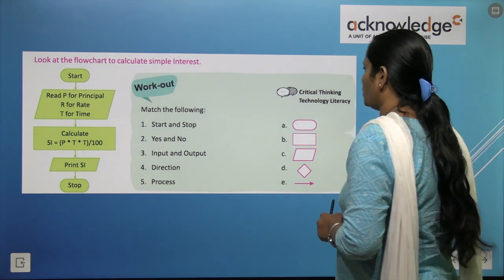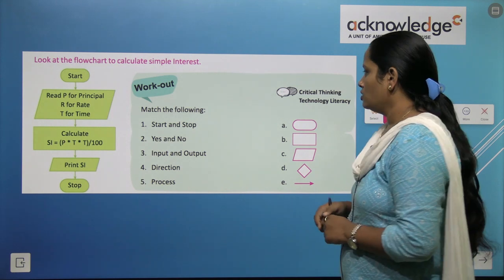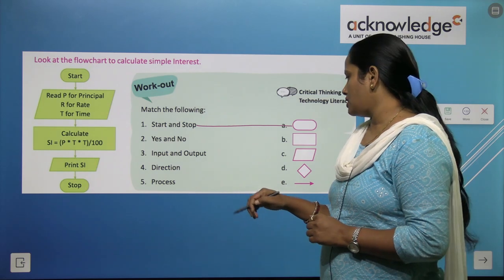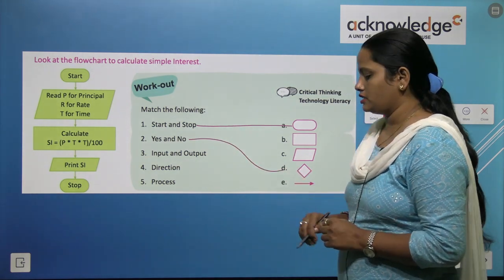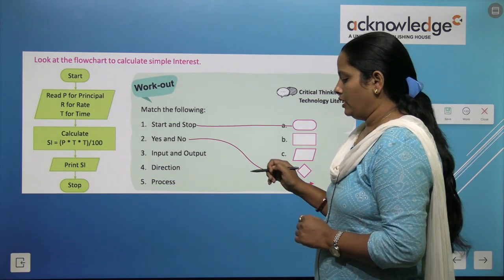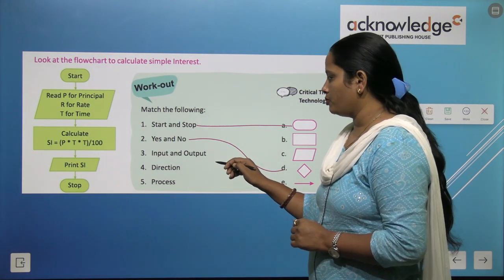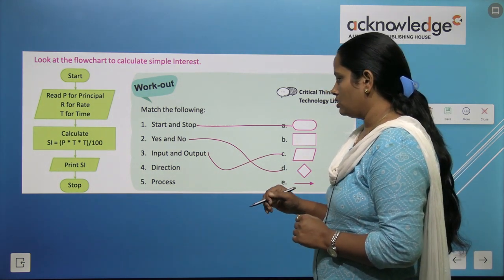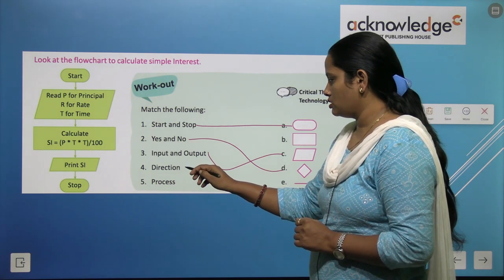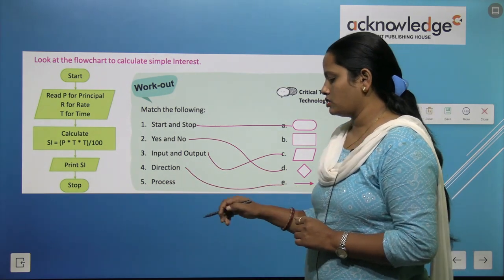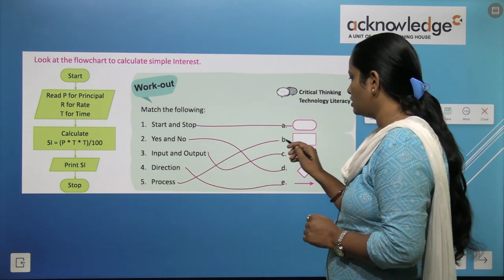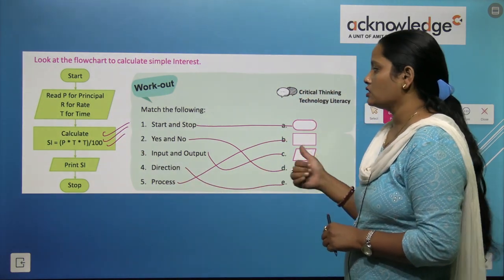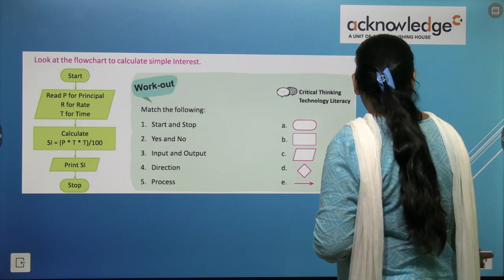So here is workout again given in your book. Let's do it. So first, start and stop box. Here it is. Yes and no. D is our yes and no box. Next, input and output box. This one is our input and output box. Direction box. This is our direction box. And process. This one is our process box. This rectangle is our process box. It processes the information given.